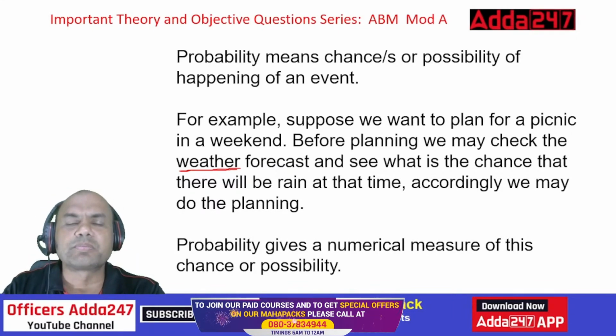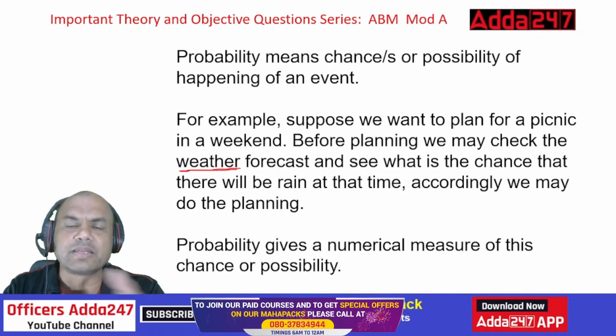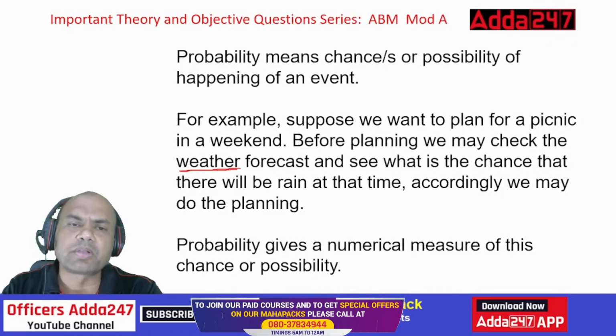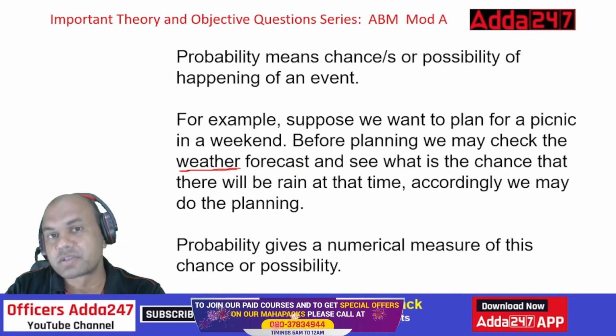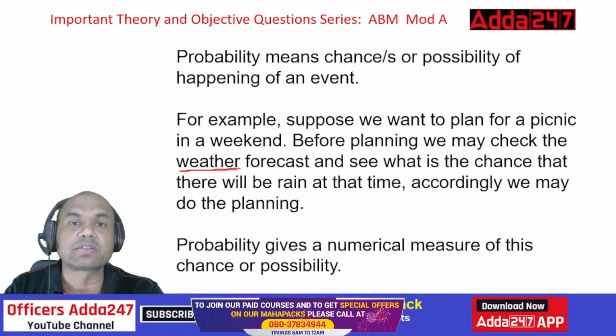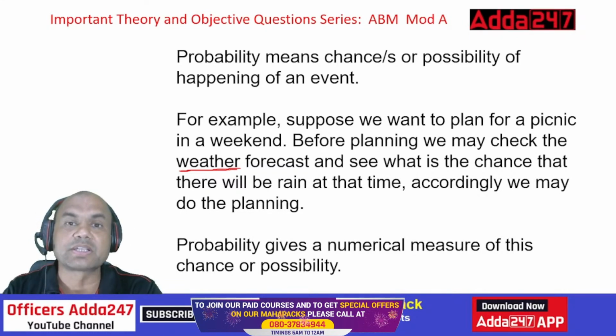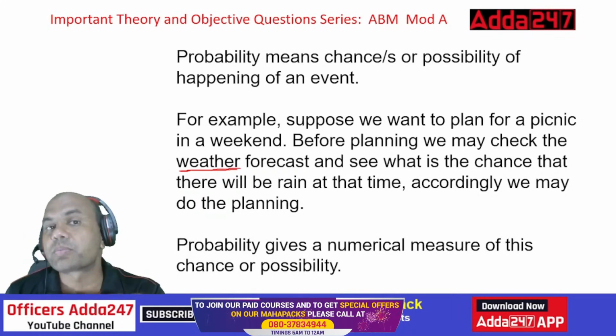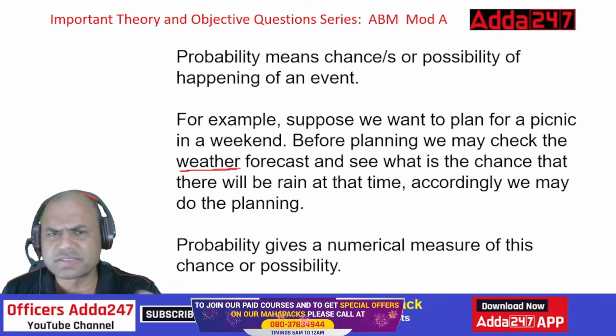Suppose you are planning to clear this ABM exam for CAIIB. What is the probability of clearing? First, what will you check? You'll first check the syllabus, right? Secondly, what will you check? You'll check the details, where the numericals are, how many case studies are there. You will check all these things, and then decide your probability of clearing this subject, isn't it?